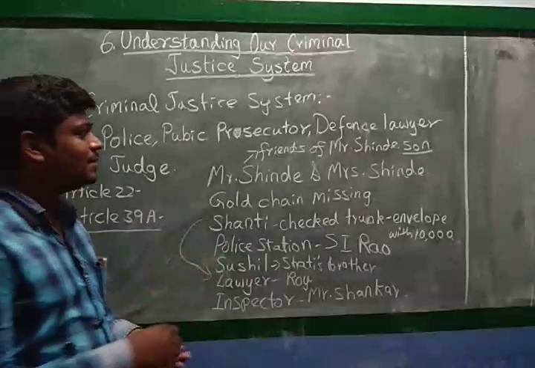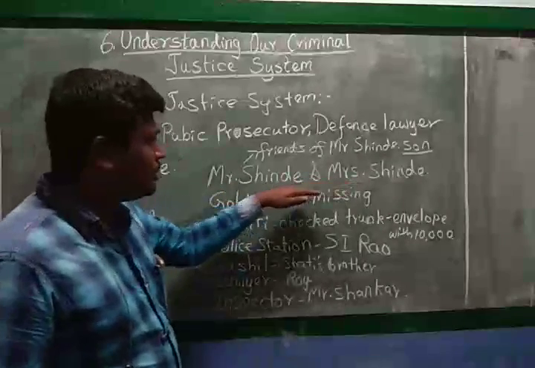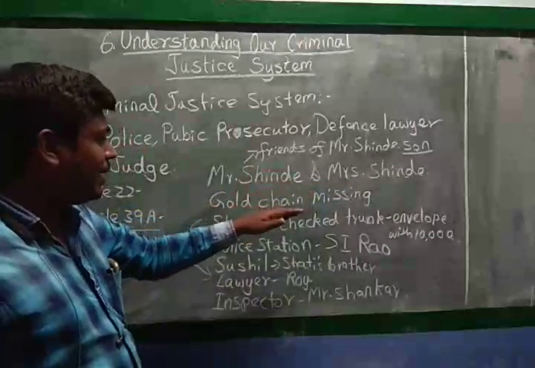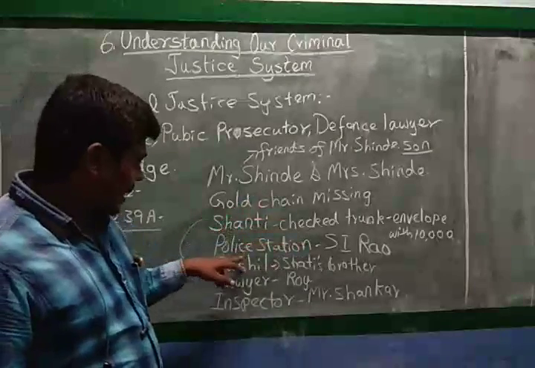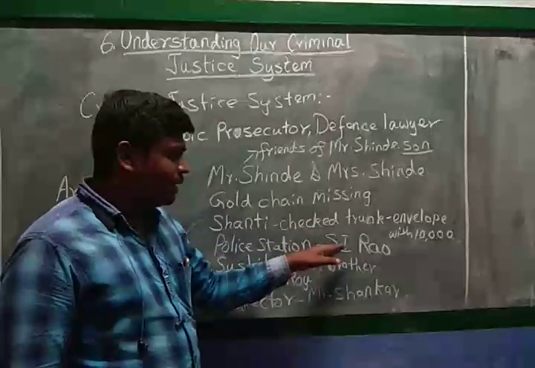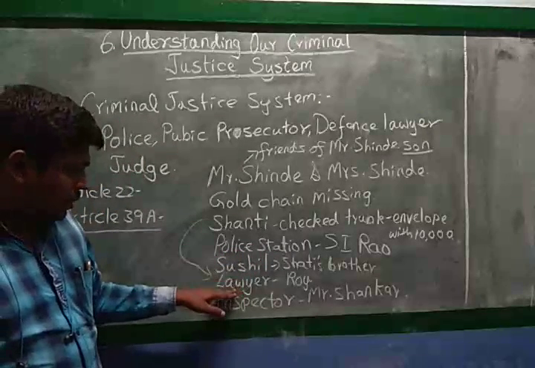What are the things? These persons gave the complaint, and immediately it goes to whom? The policeman and police station, and they file the FIR, and after that what happens? A lawyer.